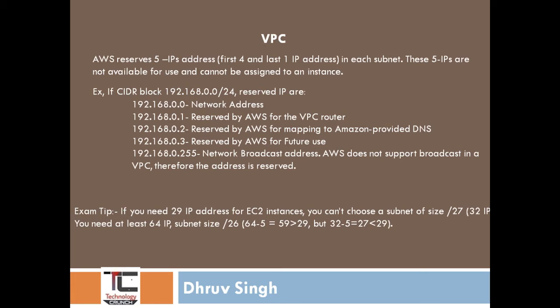Yes, /26 is the correct answer, because in /27 CIDR value there are 32 IPs, but 5 IPs are reserved by AWS. So if we subtract 5 from 32, then the IPs are 27, and we require 29. So the right answer is /26 CIDR. In /26 CIDR we have 64 IPs, and if we subtract 5 IPs, then we get 59 IPs, which is greater than the required IPs, that is 29. So the right answer is the /26 CIDR value.